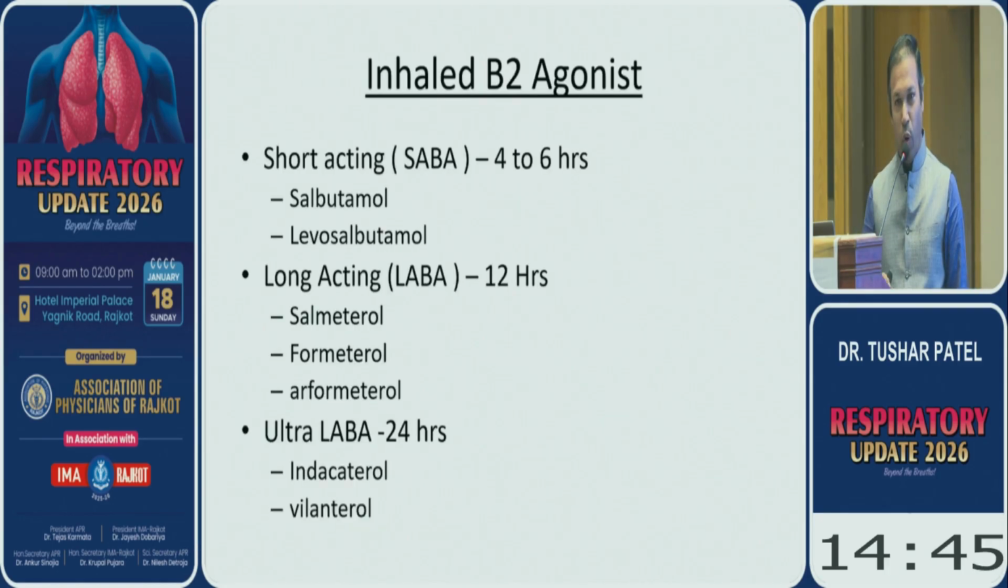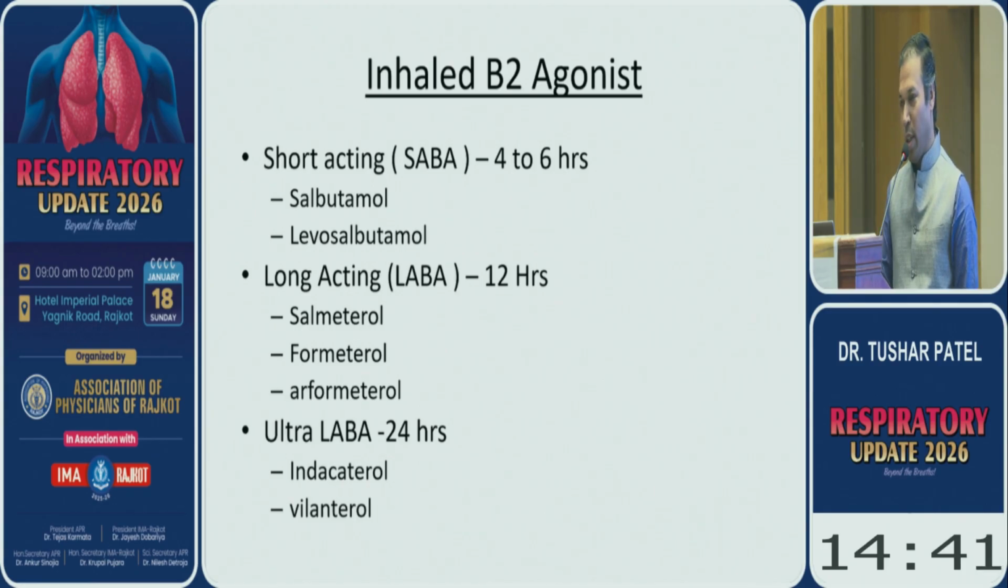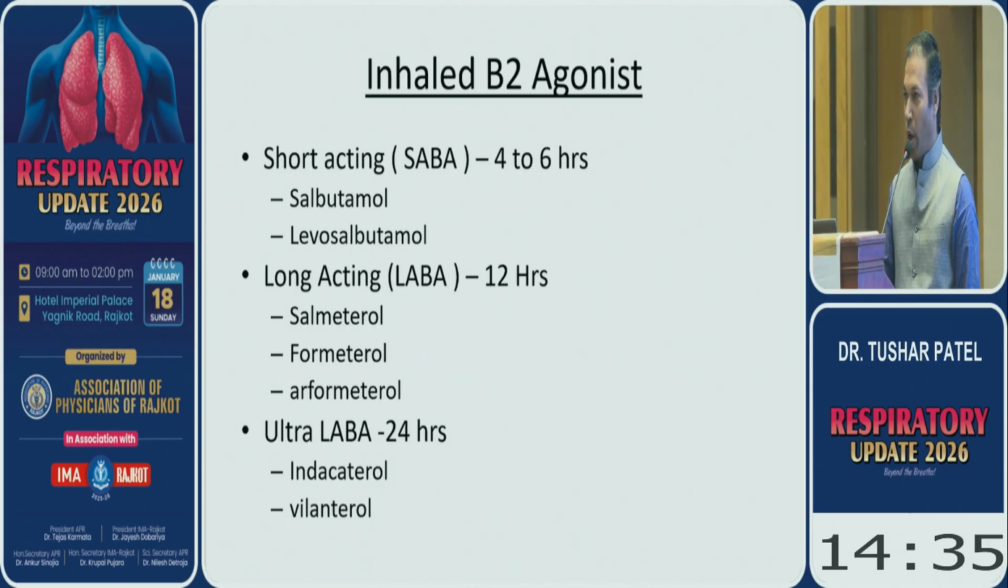So what are the molecules available with the inhaled beta-2 agonist? Short acting, 4 to 6 hours: salbutamol and levosalbutamol. Long acting, 12 hours: salmeterol, formoterol and arformoterol. Ultra long acting: indacaterol and vilanterol. These are the clinically used molecules. I have not touched upon the non-used molecules.